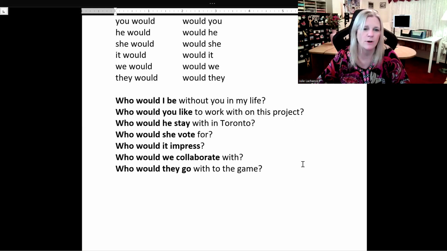So let's look at the verb that follows would. Be, like, stay, vote, impress, collaborate, go. All in the simple form. So easy. Learn it once and keep repeating.